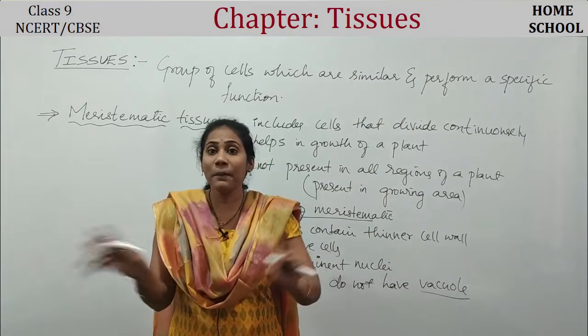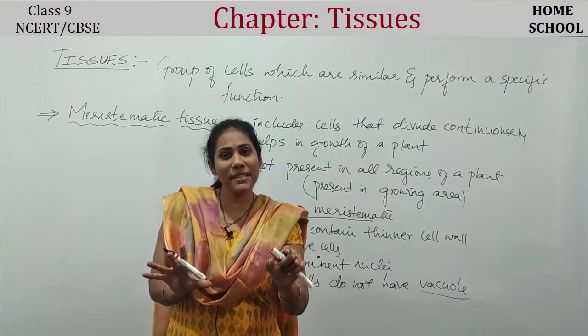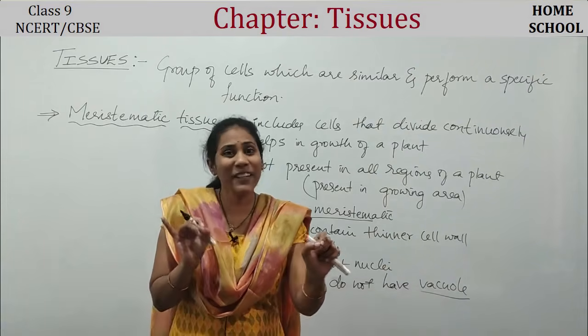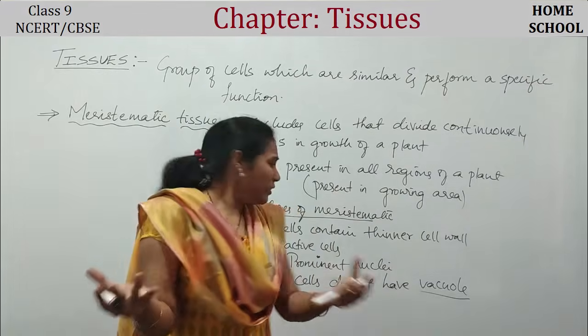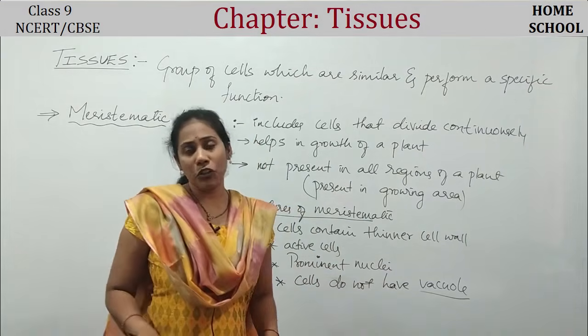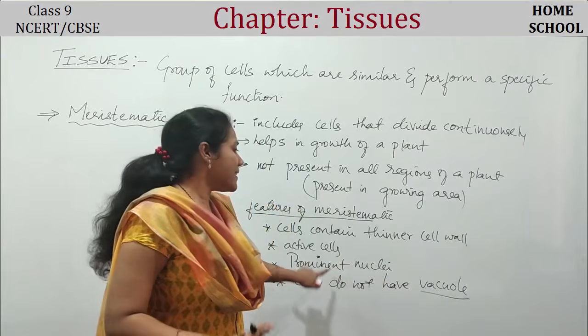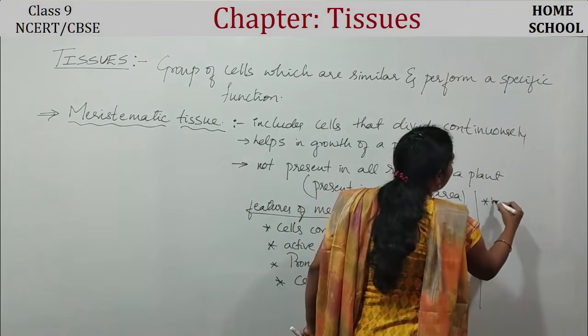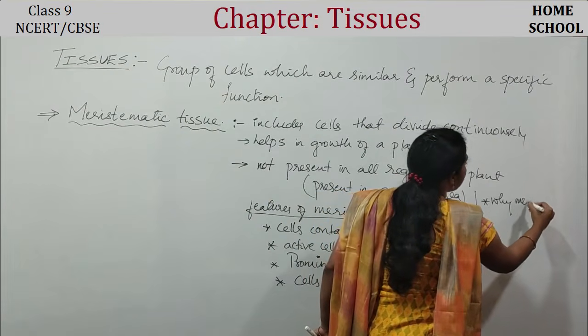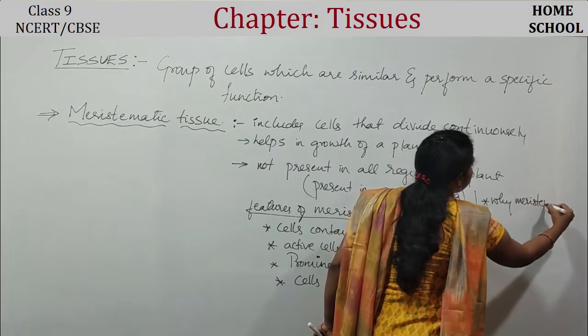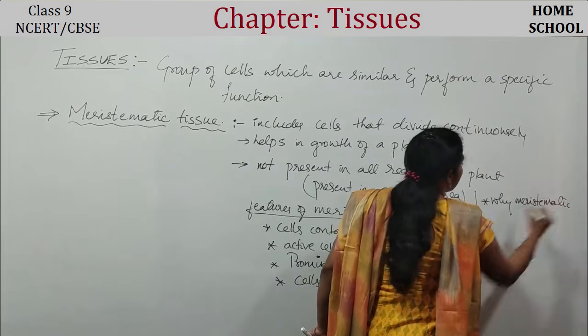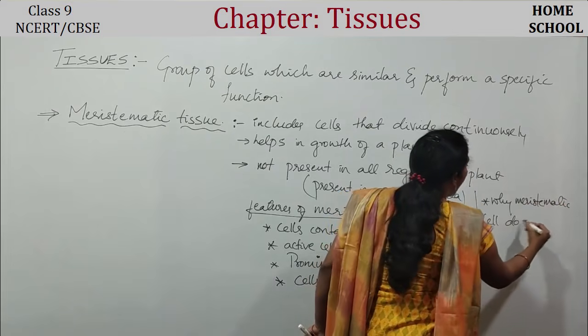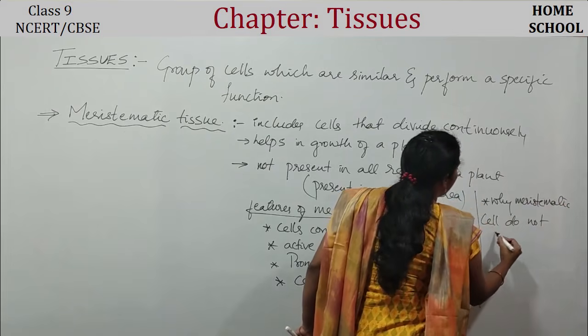And they don't require much food. Vacuole's purpose is to store food. Since they don't require much food, they don't have vacuole, right? So this is a very important question guys: why do meristematic cells not contain vacuole?